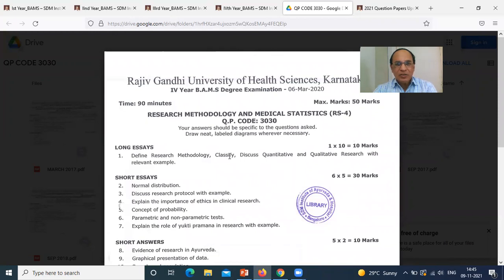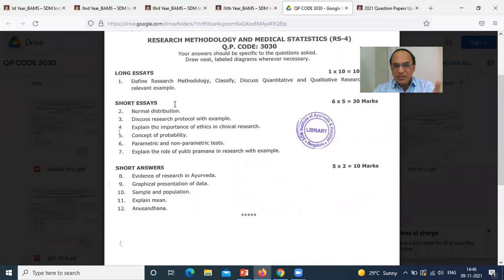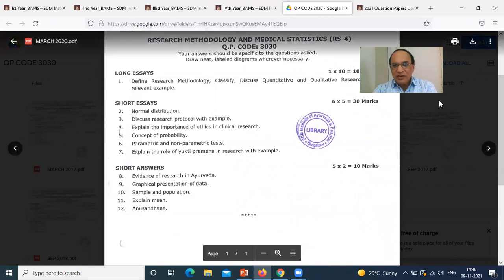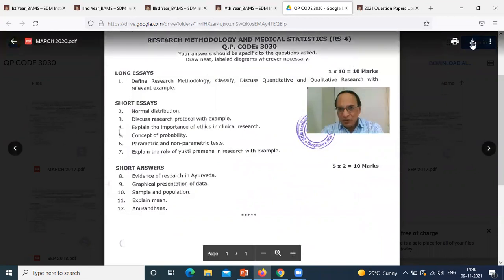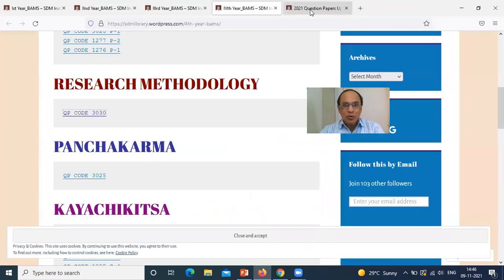Define the research methodology, classify, discuss quantitative and qualitative research. This is statistics, normal distribution, discuss research protocol with example, explain the importance of ethics. So all these question papers you can see here also. Can you see the sign? You can easily download all these things. And I request everybody of you, please download all these question papers. And latest, I would like to show you here.